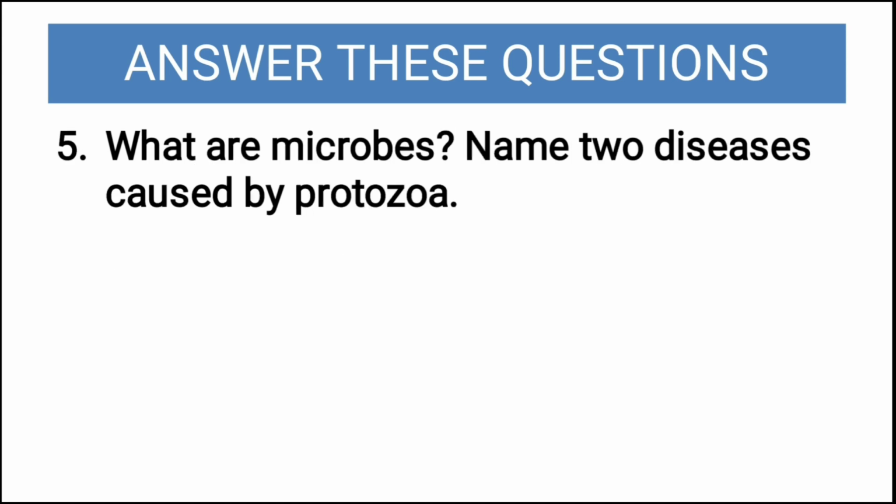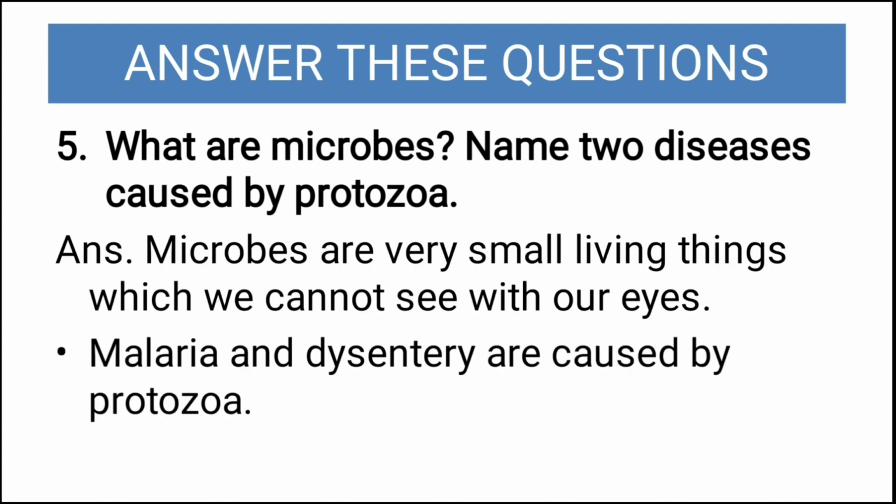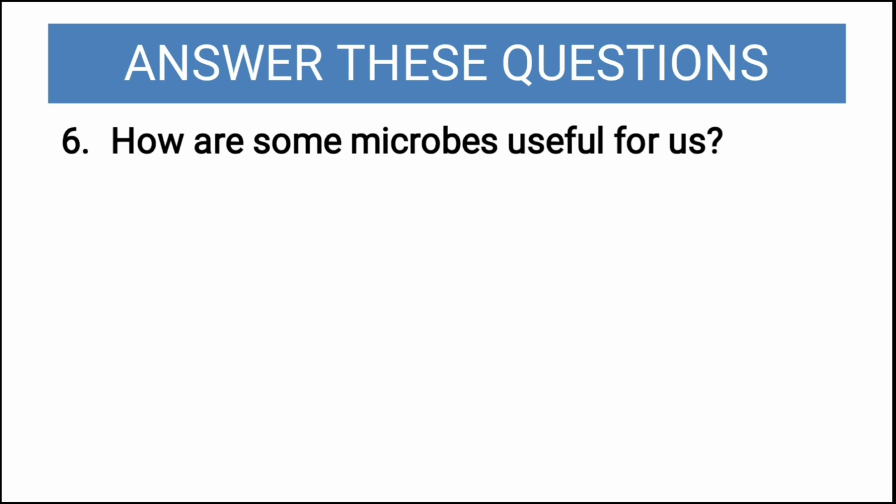Then fifth question, what are microbes? Name 2 diseases caused by protozoa. Here you will write, microbes are very small living things which we cannot see with our eyes. Malaria and dysentery are caused by protozoa. So this is how you will write this answer.